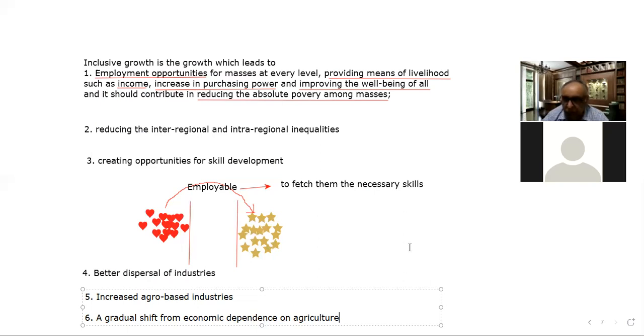These are two important things, because for the inclusion of more and more people into the growth journey of the country, one thing is that they should be fertile minds, they should be skilled, they should be employable, and it is education and skill training that can make them employable. So there should be a focus on education, and education should be made accessible to everybody.